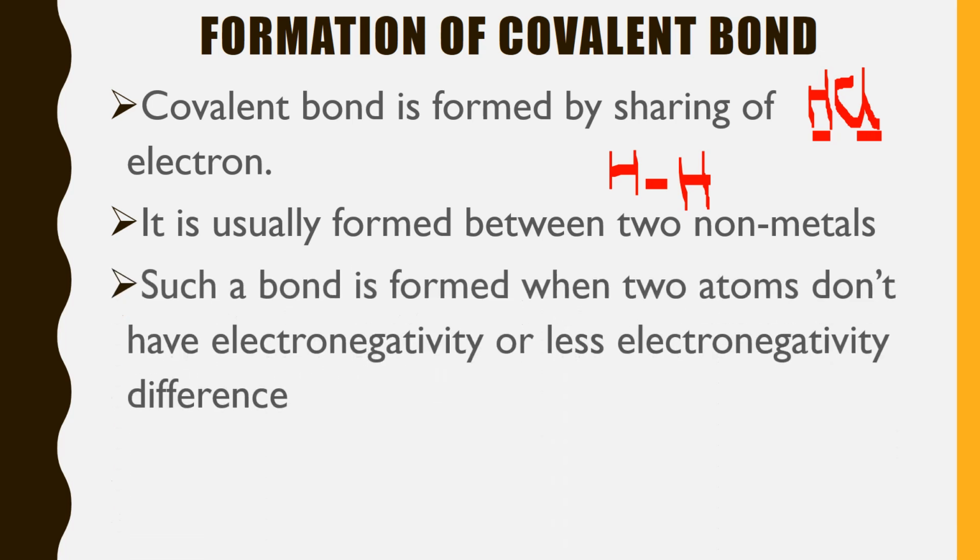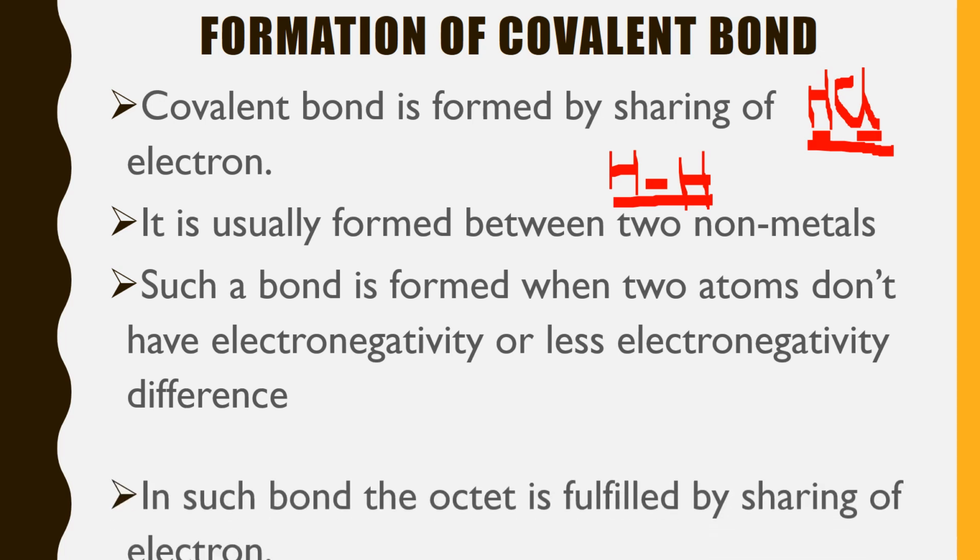The other thing you have to keep in mind is that the bond is formed between two atoms whose electronegativity difference is very small. There is no large electronegativity difference between the two atoms. That can be between two same atoms, as with hydrogen and hydrogen, or between two unlike or different atoms.